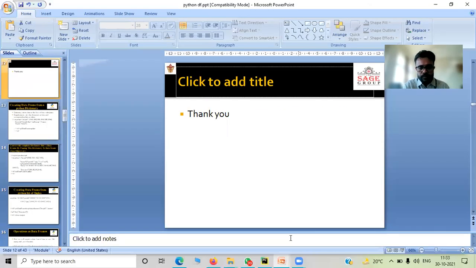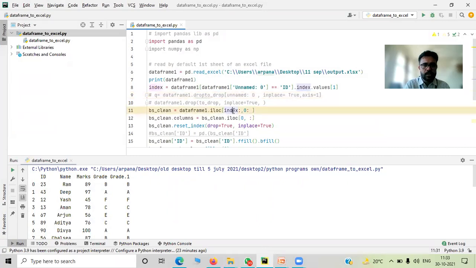Now this is the data frame. You can see here this is a program: import pandas as pd. First we imported pandas, right? Because we are using data frames. I have created this variable, and we are storing pd.read_excel and giving the path, so that we will print this data frame. Now the index starts from 0 in Python, right? In indexing, there will be a name 0, and name 0 means the raw data will start from name 0.